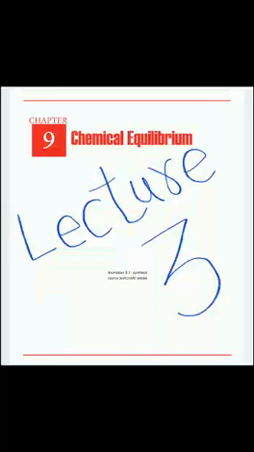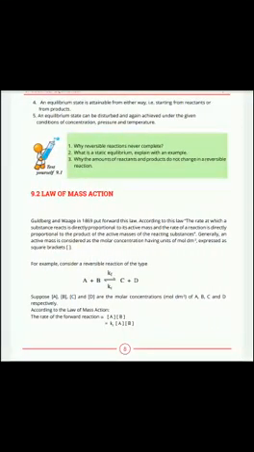Third lecture of 10th class, chapter 9, chemical equilibrium. Topic name is law of mass action. First we will discuss definition of law of mass action. Two scientists, Goldberg and Waage, in 1869 put forward this law. The year of this law is 1869. Scientist names are Goldberg and Waage.